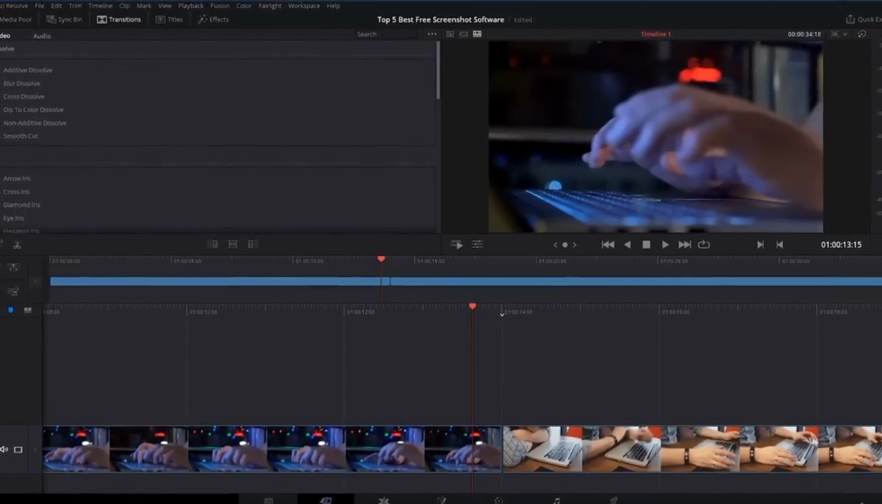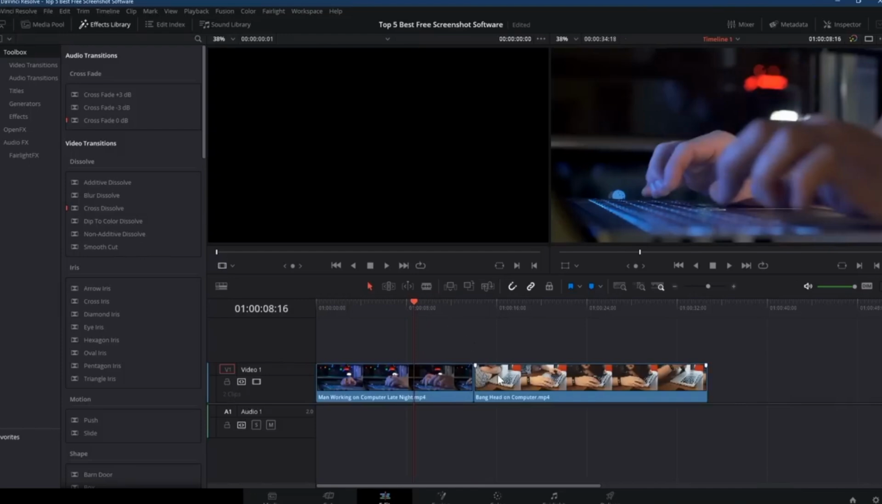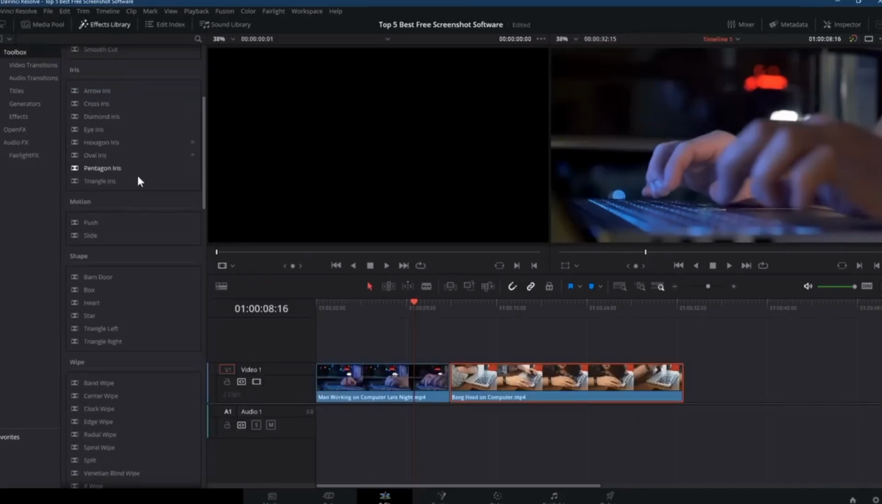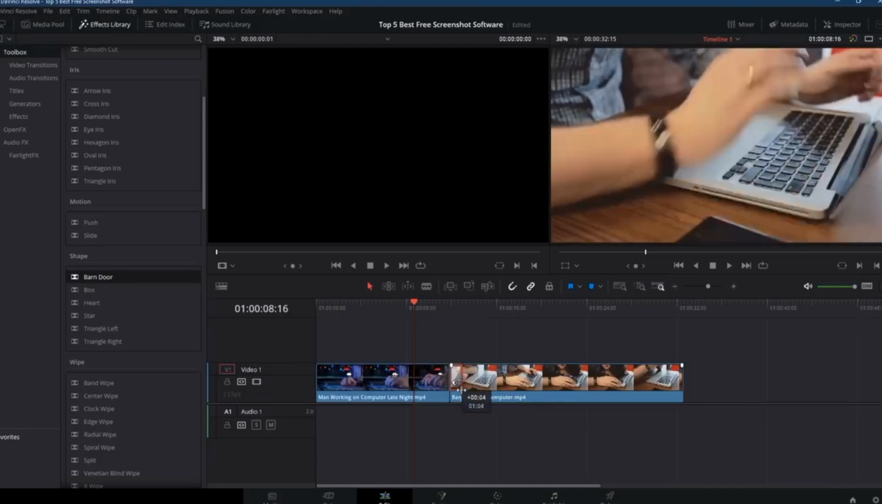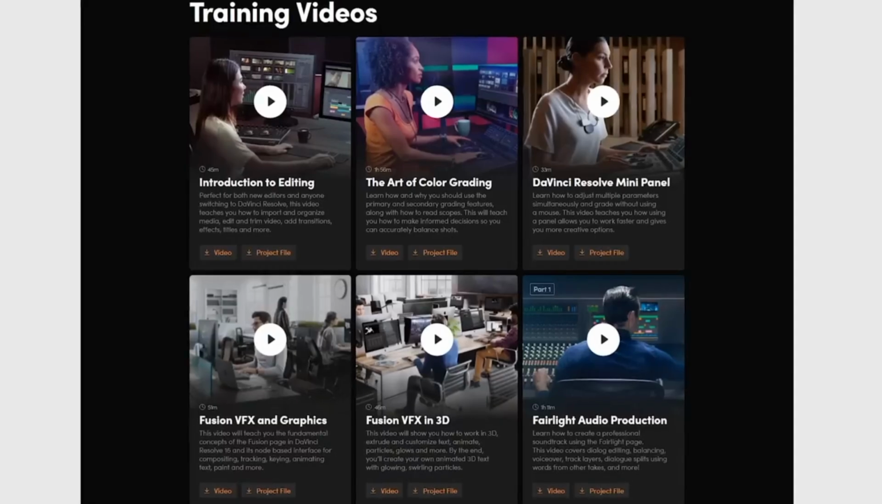The Fusion module within DaVinci Resolve enables users to create sophisticated visual effects and motion graphics, while the Fairlight Audio Post-Production Suite offers high-end audio editing and mixing tools. DaVinci Resolve supports a wide range of video formats and resolutions, including 8K, ensuring compatibility with various types of footage. The software also features collaborative tools that allow multiple users to work on the same project simultaneously, enhancing efficiency in professional environments. Available in both a free version and a more advanced studio version, DaVinci Resolve caters to a broad spectrum of users, from independent creators to large production studios.